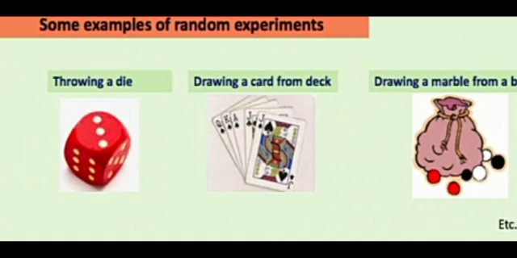One more example is throwing a dice. It is a cuboid shape, and there are 6 faces, every face having a number 1, 2, 3, 4, 5 and 6. Again, before the throw, we can't predict which number is going to appear. So this is also called a random experiment.